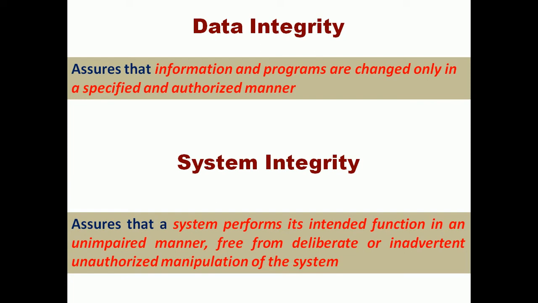That is called system integrity. So without any partiality, the system has to perform the respective functions, and the functions should not be affected by unauthorized users for manipulation of any new information.